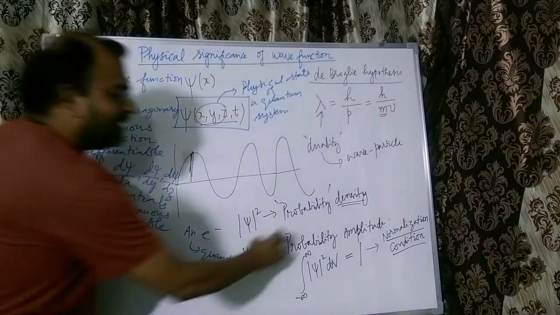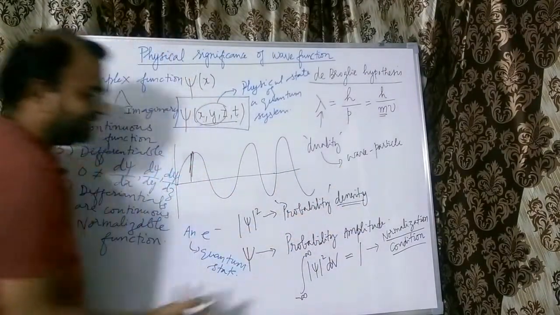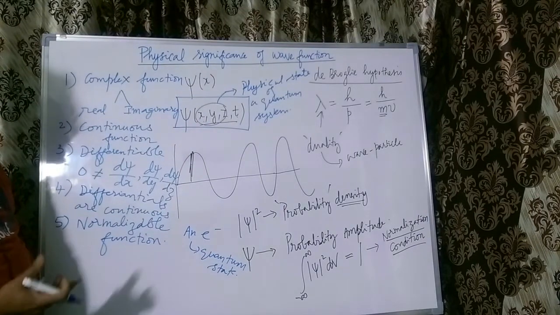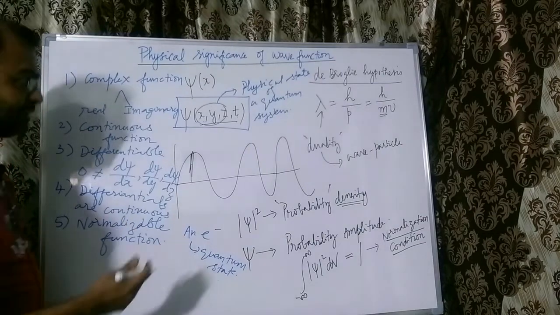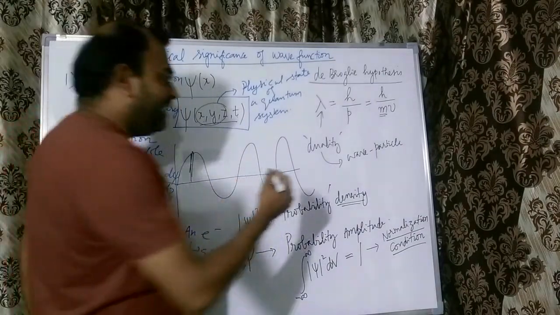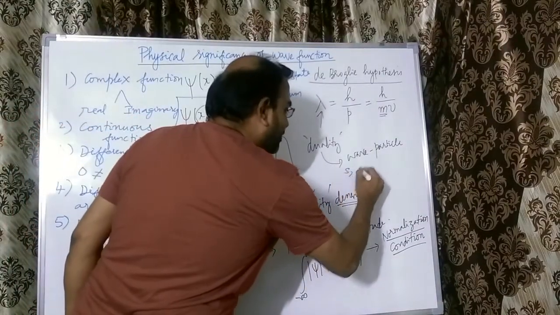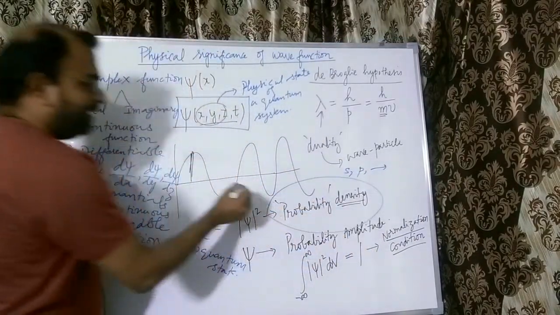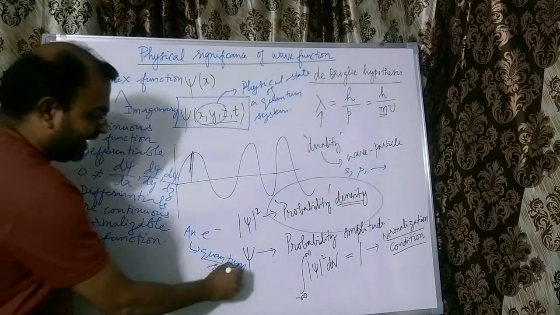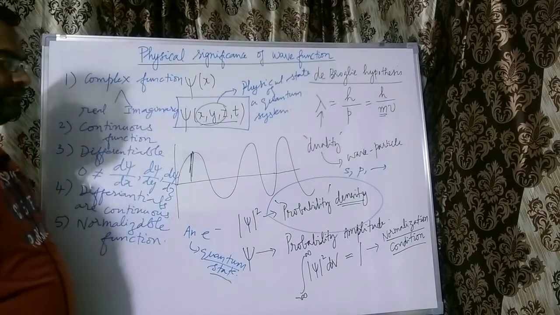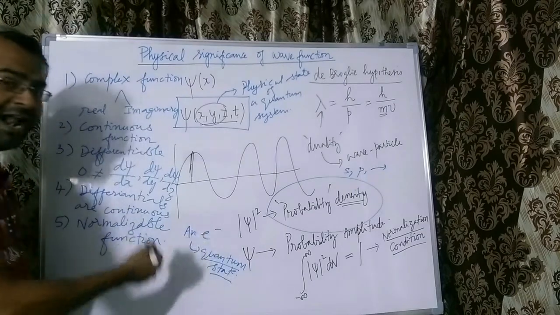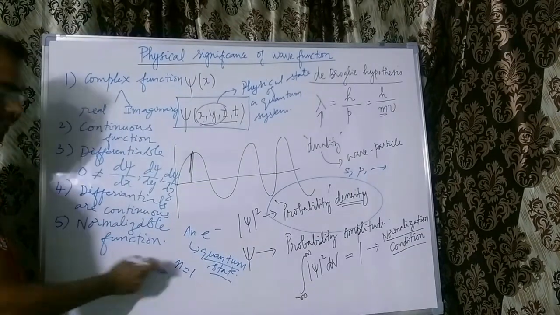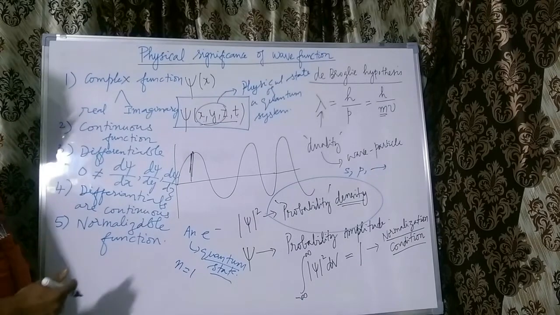Now, the probability amplitude and the probability density, for example, for an electron in an atom, one can calculate the orbital shapes. So the orbitals that we study, different shapes, s orbital, p orbital, all this can be obtained from the probability density calculated for a given wave function representing the electron in that particular quantum state. The quantum state for an electron in an atom, for example, can be n is equal to 1. The principal quantum number can be n is equal to 1.